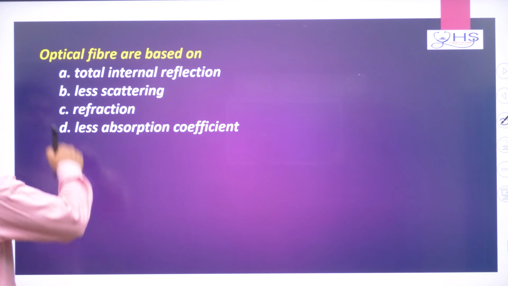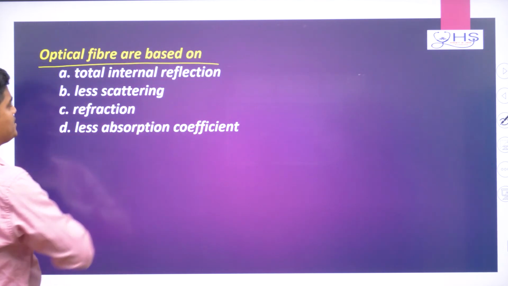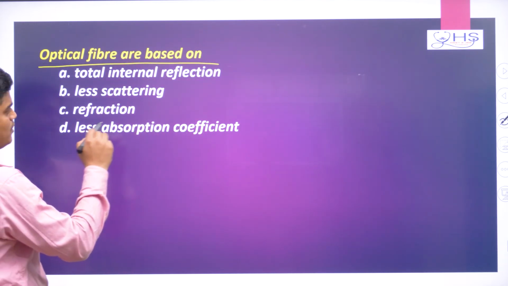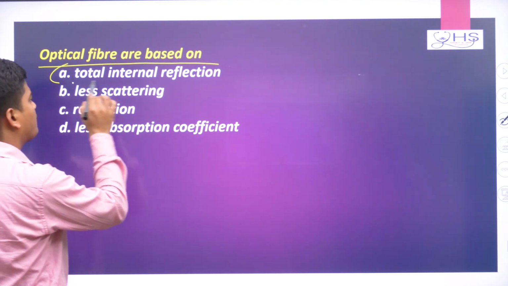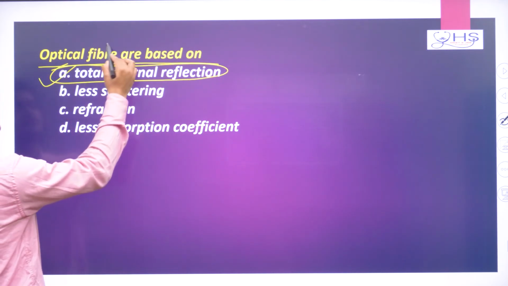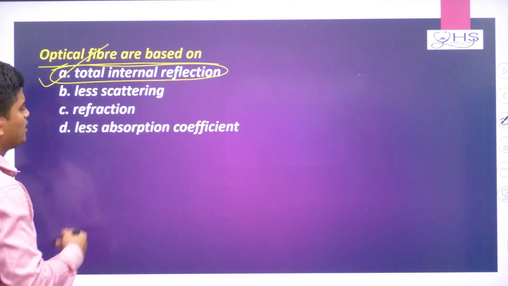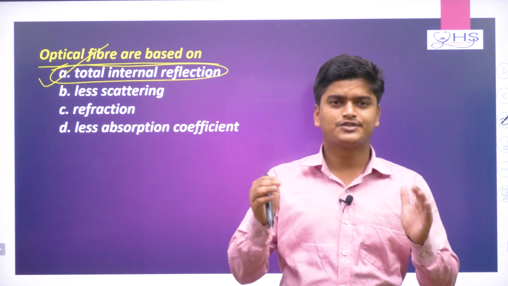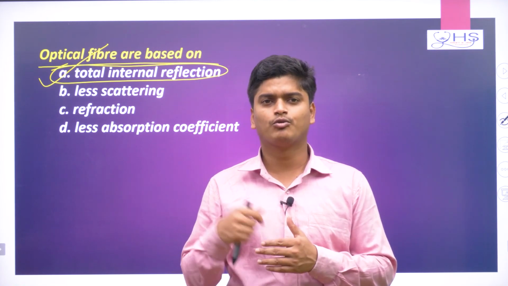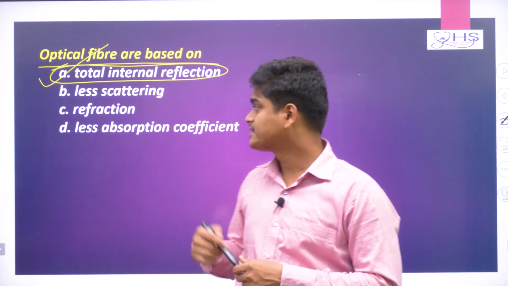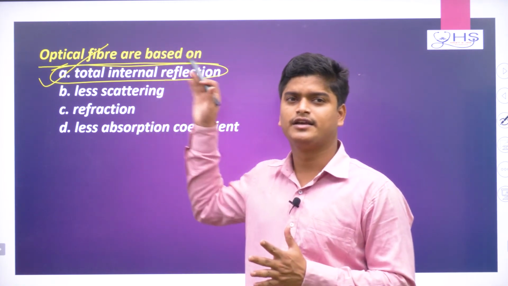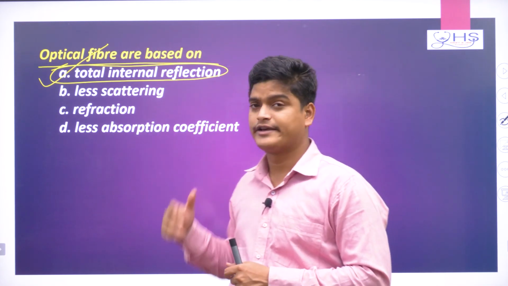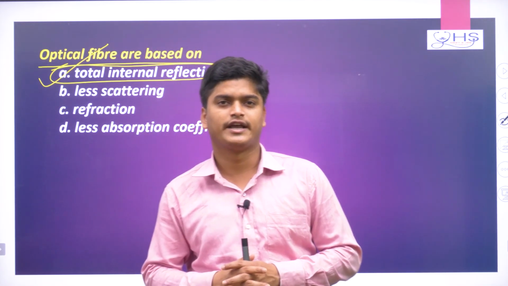The next question says optical fibers are based on, and some options are given. Just now we studied that optical fibers are based on total internal reflection. So the answer will be TIR only. This is also a neat question, and such easy questions are sometimes asked. Once you have an idea about the critical angle, and how to find the refractive index and critical angle relations, then you can easily explain all other phenomena based on TIR.